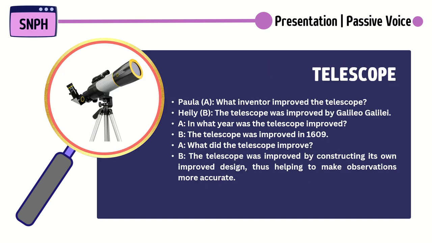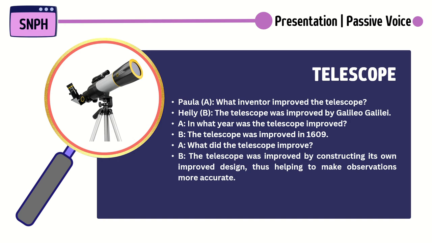What inventor improved the telescope? The telescope was improved by Galileo Galilei. In what year was the telescope improved? The telescope was improved in 1609.